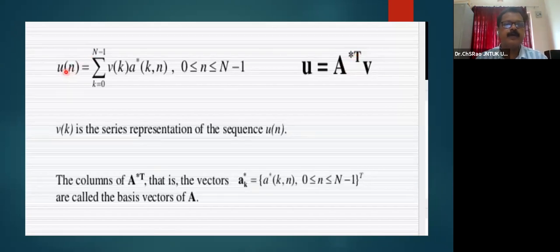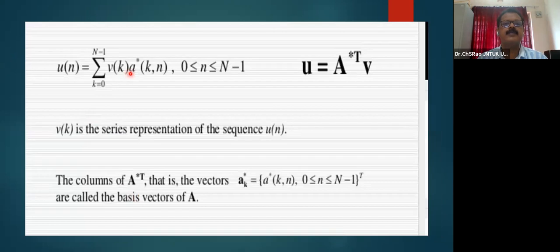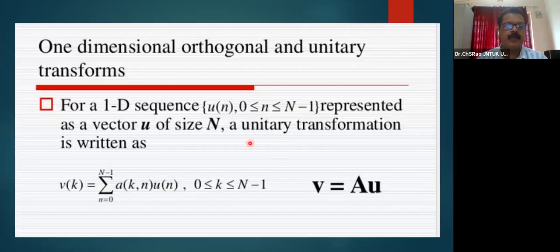Here, U of n is obtained by the inverse transformation. In any unitary transformation, the forward transformation kernel is Akn, and the inverse transformation kernel is A star Kn, where Vk is the series representation of the sequence Un, the unitary transformation representation of the sequence Un.